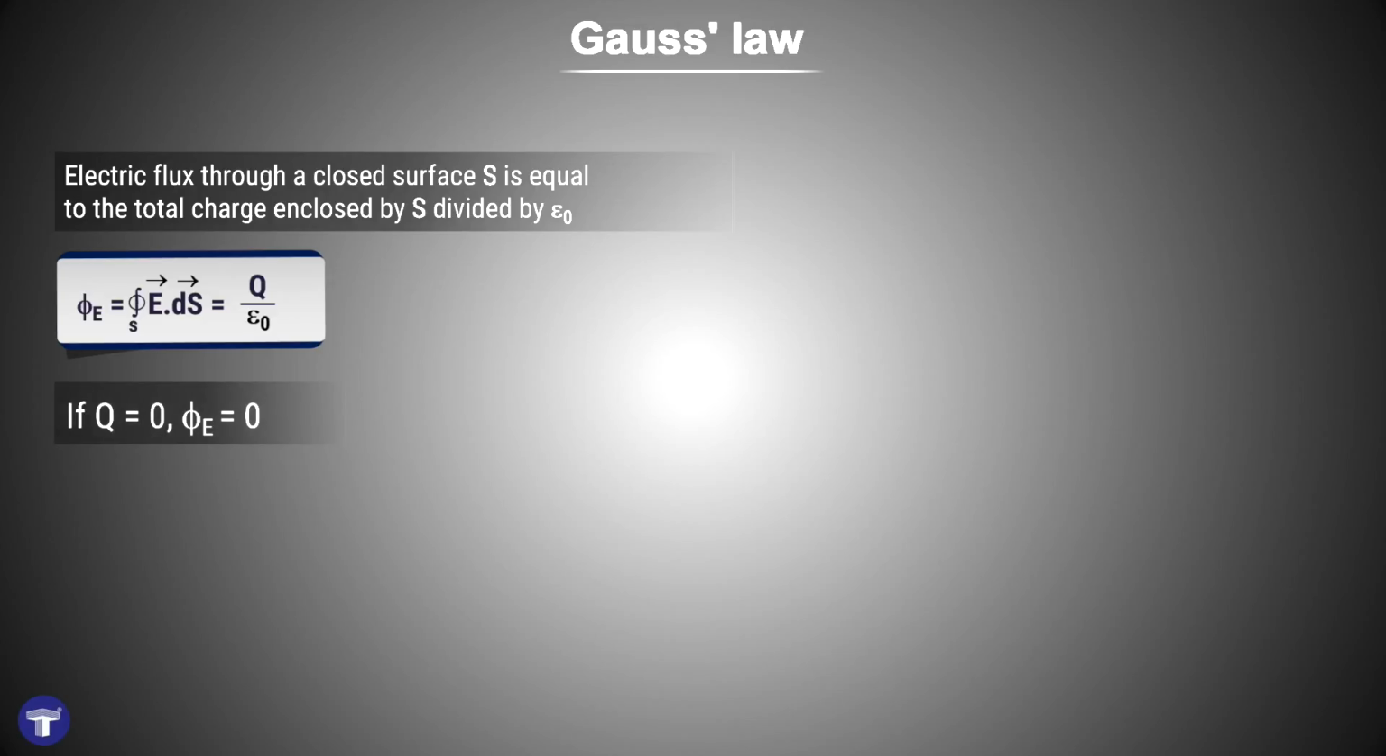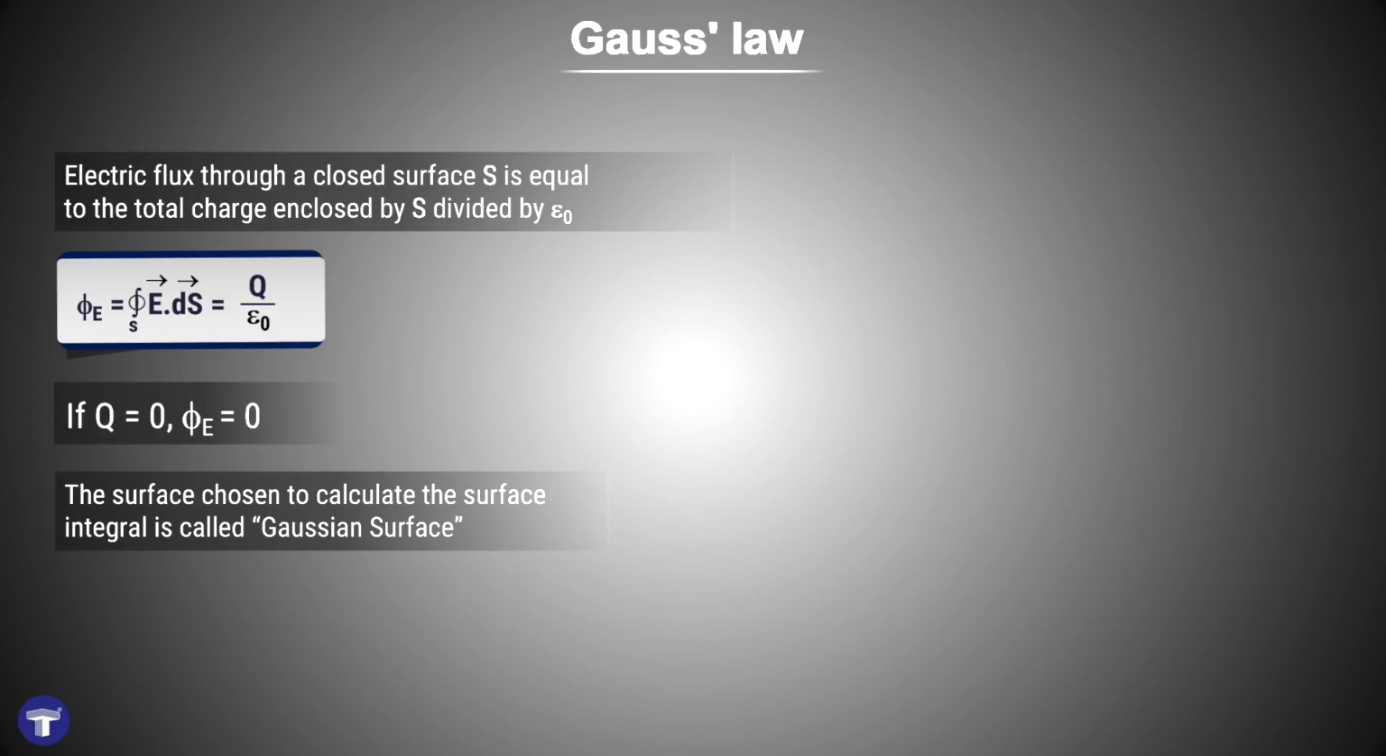From Gauss's law, it is evident that if no charge is enclosed in the surface, then the flux passing through it is zero. The surface chosen to calculate the above surface integral is known as a Gaussian surface. It is then clear that since the left-hand side of the Gauss's law equation deals with electric flux, it is important that we understand how to calculate the electric flux for some important examples.